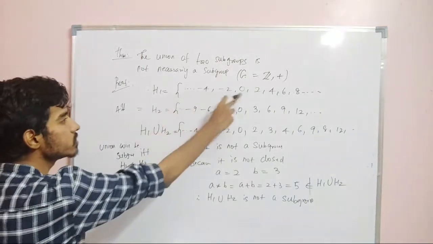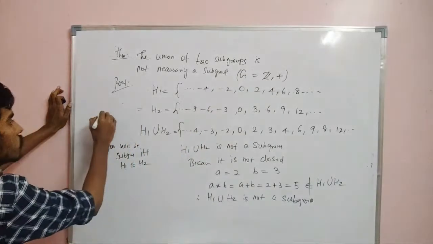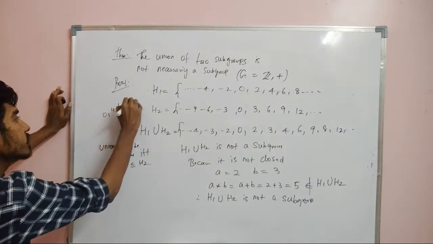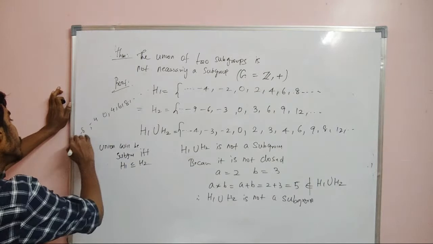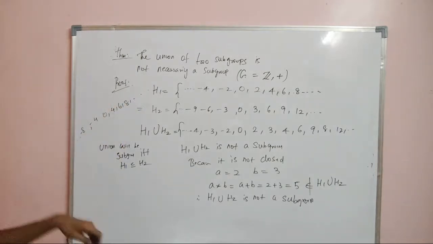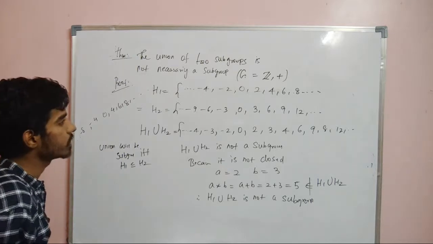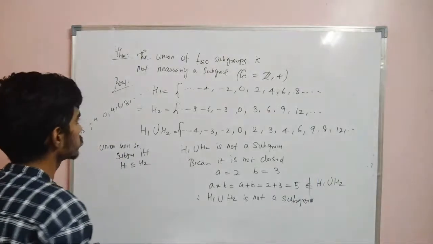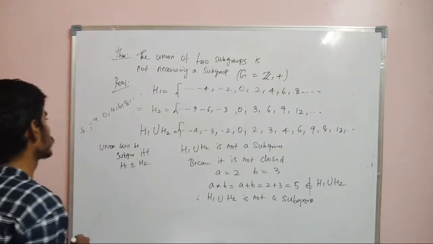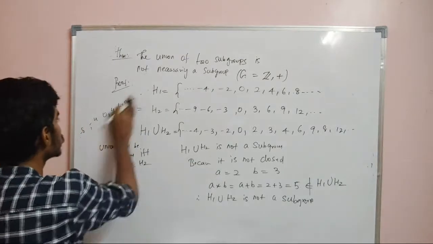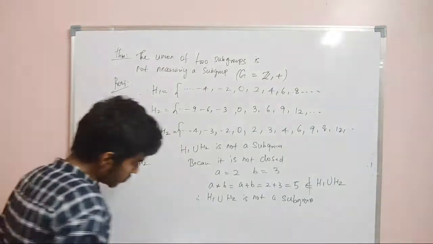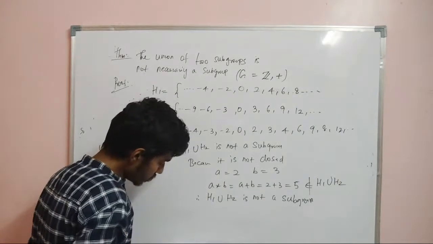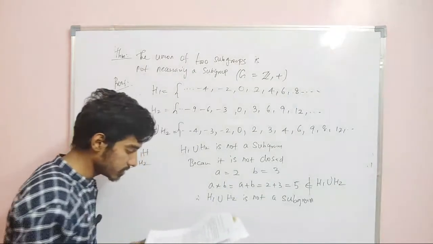So 2Z is 0, 2, 4, 6, 8. What is 4Z? It is 0, 4, 8 and minus 4, minus 8. This will be a subgroup because one is contained in the other. So the union will be a subgroup. That is what they are saying, that the union of two subgroups is not necessarily a subgroup.